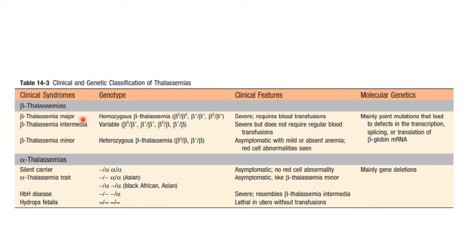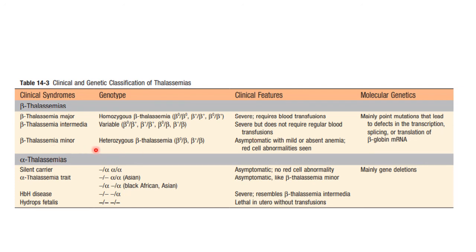Beta thalassemia major has a genetic makeup of homozygous beta thalassemia, which means that both the genes carry a mutation, either a beta naught mutation or beta plus mutation. In beta thalassemia major, the clinical picture is severe and it requires regular blood transfusions. Next is beta thalassemia intermedia. Its genotype is variable, which means both the genes will be defective or one gene will be normal. Its clinical picture is also severe, but regular blood transfusions are not required.